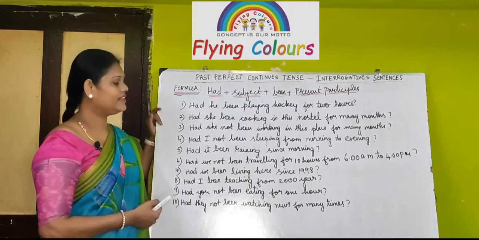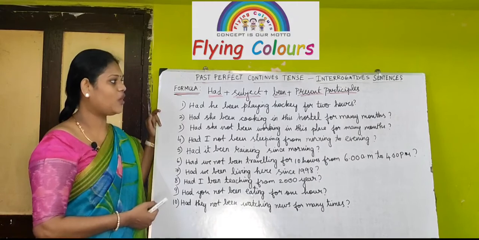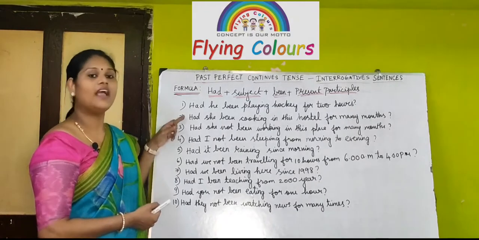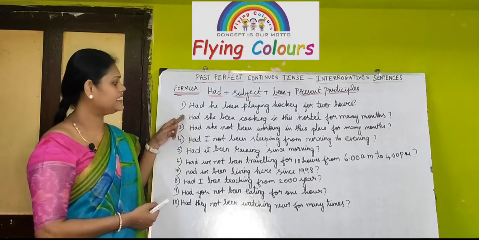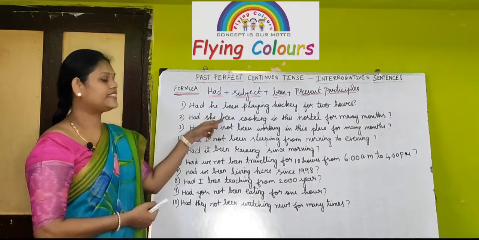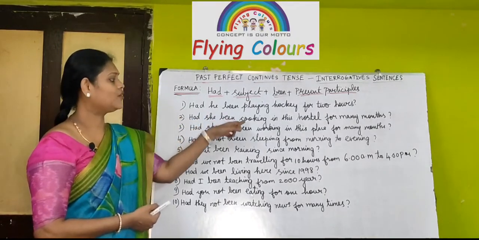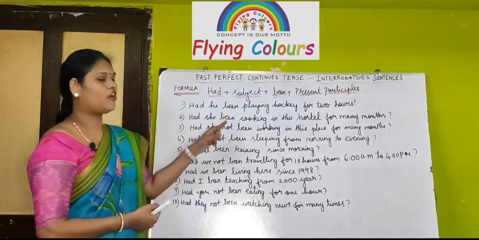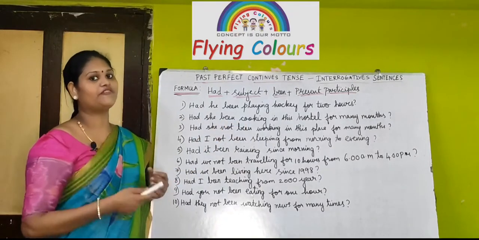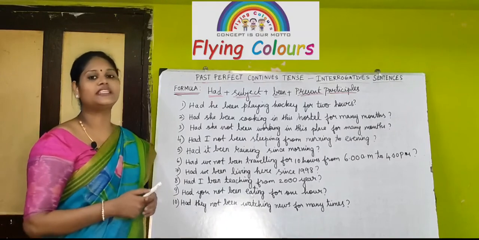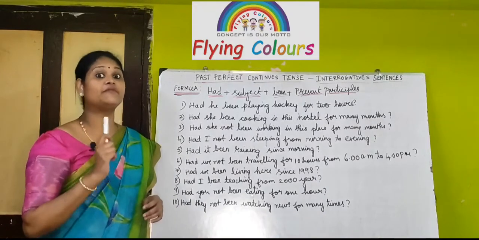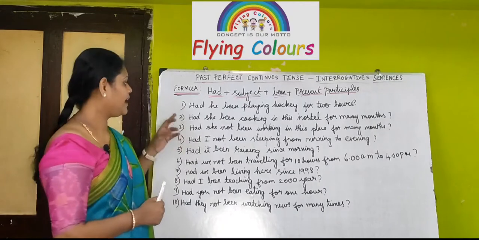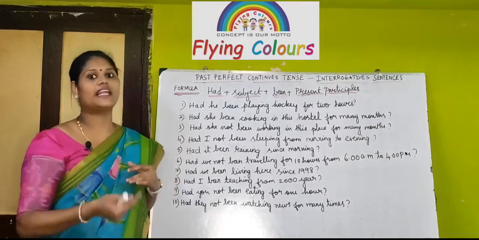One more example. Had she been cooking in this hostel for many months? Had should be in the beginning of the sentence plus subject is she plus the formula is been, then cooking is present participles, right? So, this is the format for past perfect continuous tense. Always continuous tense means you should write present participles, right? And coming to the next one, this is another example.